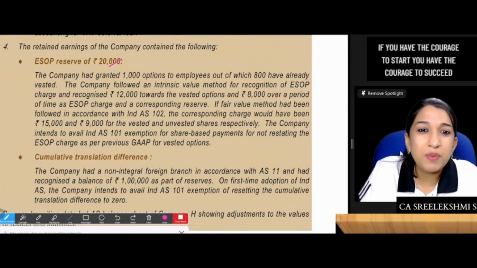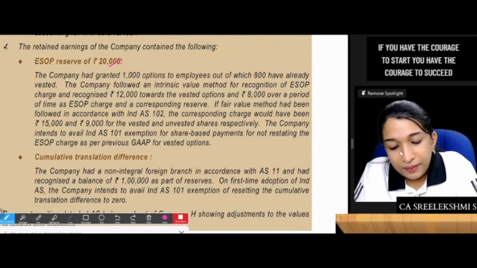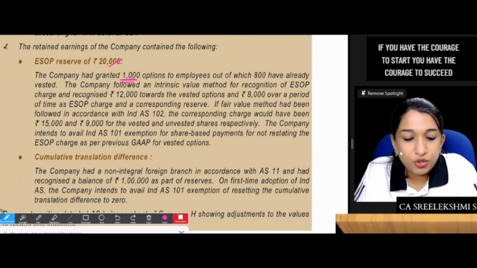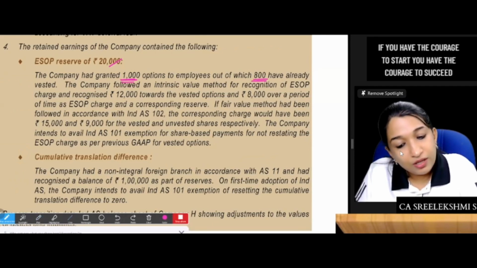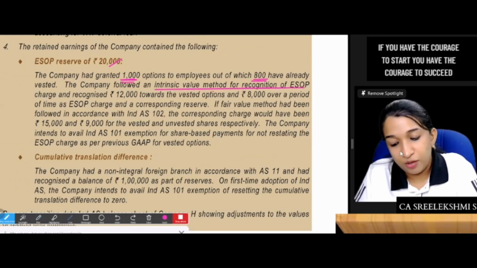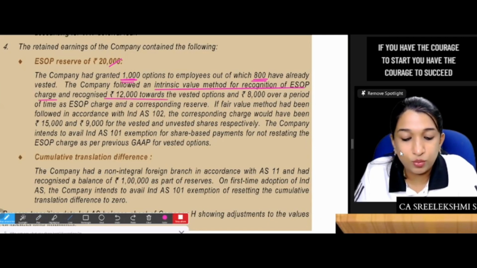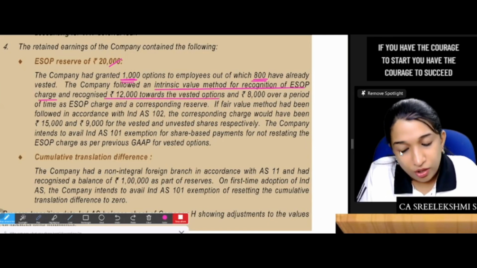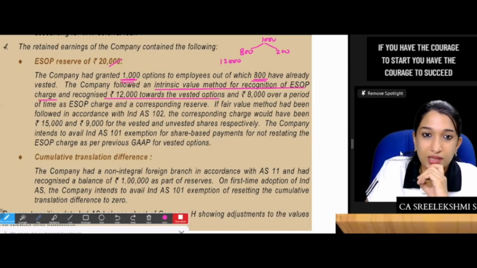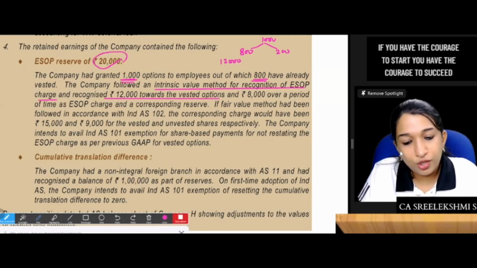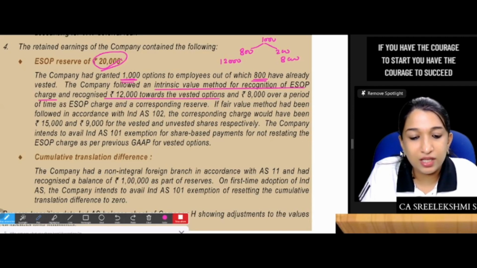Okay, understood. Now, the retained earnings of the company contain the following: ESOP reserve, share-based payment reserve, 20,000. The company has granted 1,000 options to employees, out of which 800 have already vested. The company followed the intrinsic value method for recognition of ESOP charge and recognized 12,000 towards vested options. So, 1,000 options are there, 800 vested options, obviously 200 unvested options. On vested options, expense recognized is 12,000. So on unvested options, expense recognized must be 8,000. Yes or no?